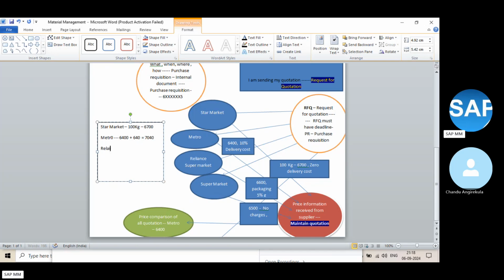Now Reliance Market. They said 6,400 plus 5%, let's assume that is 320. That means it is like 6,920 something. The supermarket said a flat price of 6,500, with nothing extra. Now tell me, who is the best vendor? Who is giving the best price?